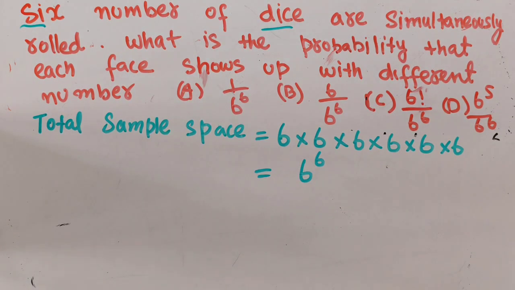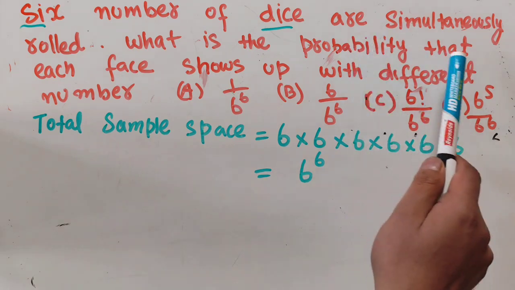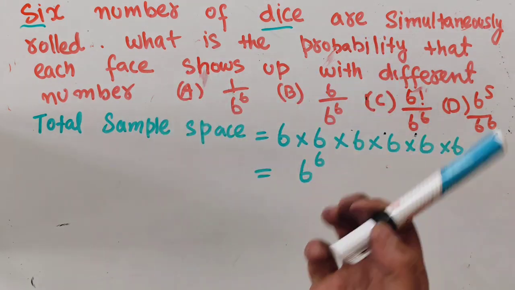This is our total sample space. Now we have to find the probability that each face shows up with a different number.